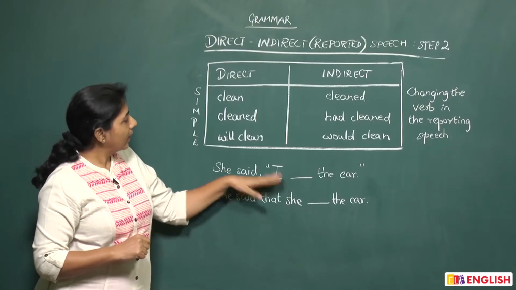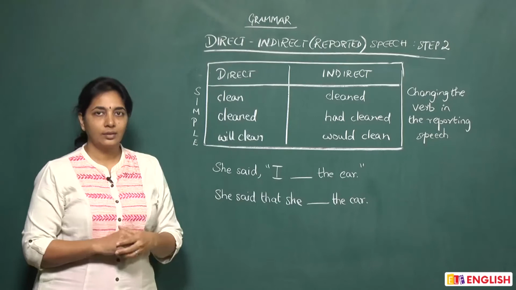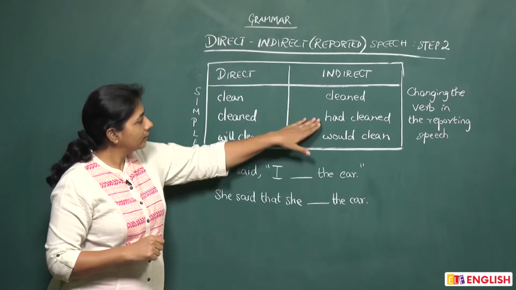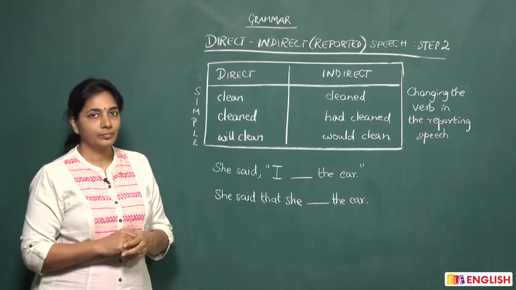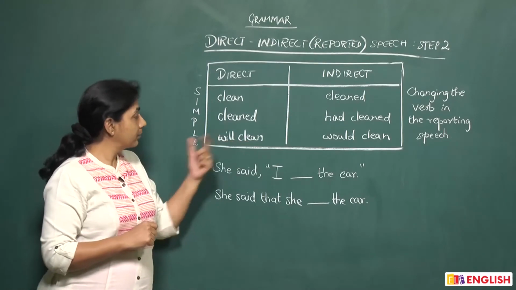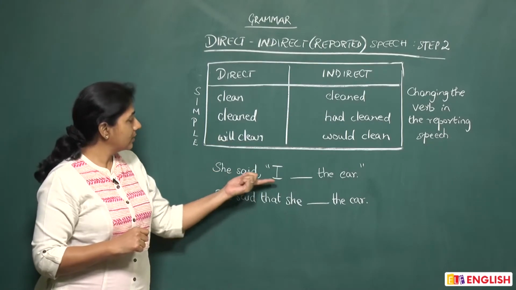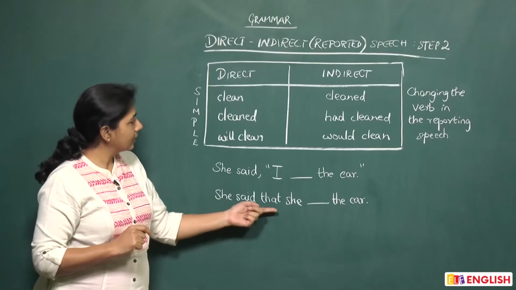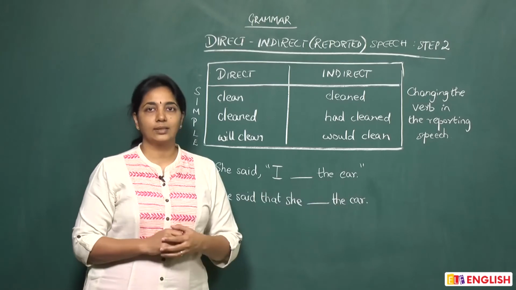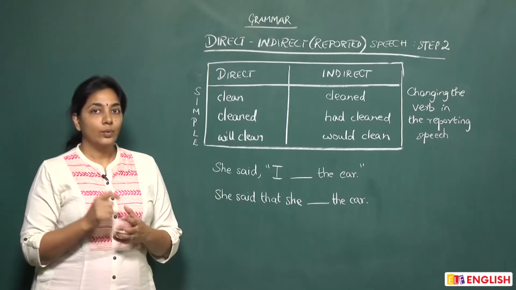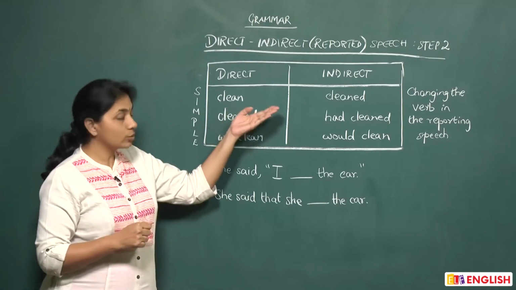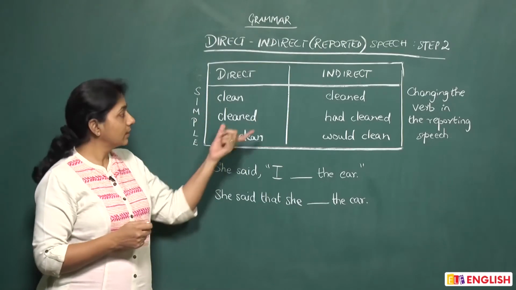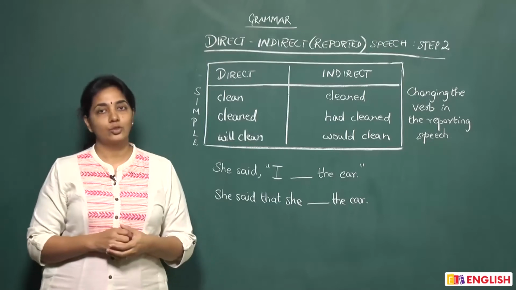She said, I cleaned the car. When converting to indirect, she said that she had cleaned the car. And if you look at simple future, she said, I will clean the car. This becomes, she said that she would clean the car. So remember, when you are converting from direct to indirect, and if your verb is in the simple form of the tense, this is what you have to do to change it.